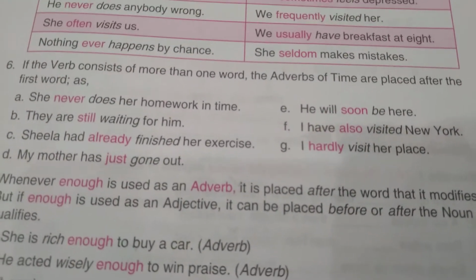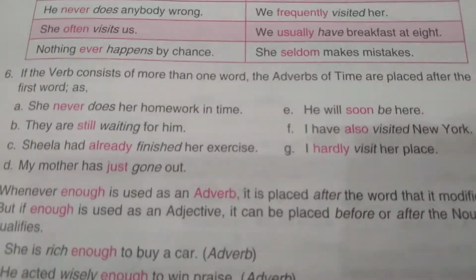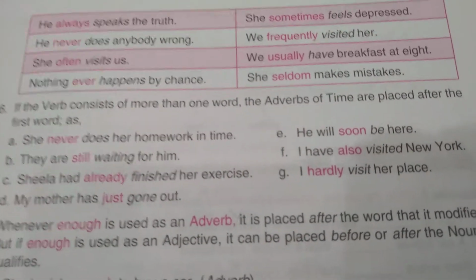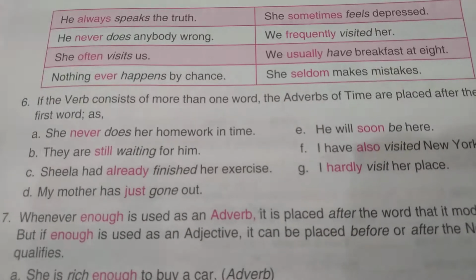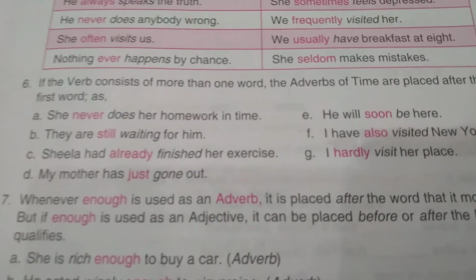So here will is a helping verb and be is the main verb. They are still waiting for him. Now are is the helping verb and waiting is the main verb. So still is placed between the helping verb and the main verb.